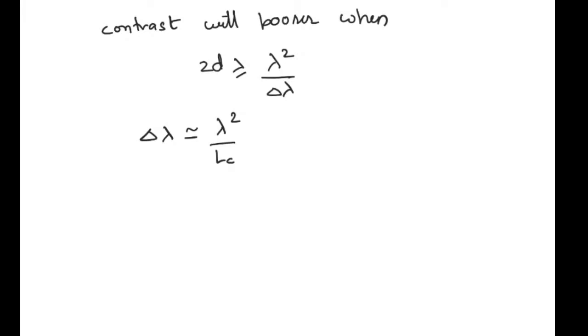And we also know from the relation we derived in temporal coherence that LC is given by c into tau c, where c is the speed of light and tau c is the coherence time. So this is the relationship between the coherence length, coherence time, and the spectral width.